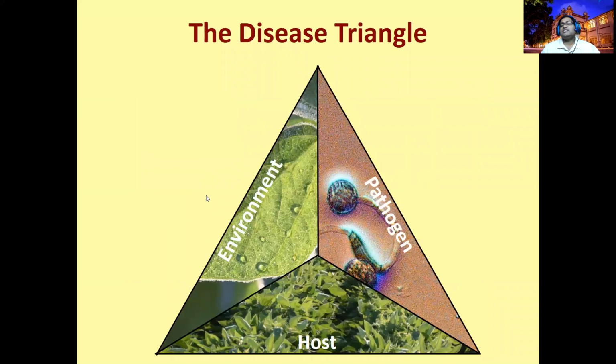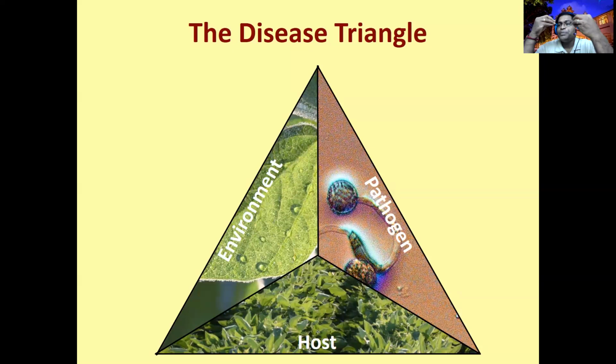So then the disease triangle. I told you the pathogen is there, the host is there. Every time the pathogen and host interact, can you expect the disease? If you expect the disease every time, this is not a host-pathogen interaction, because that would be a permanent interaction.